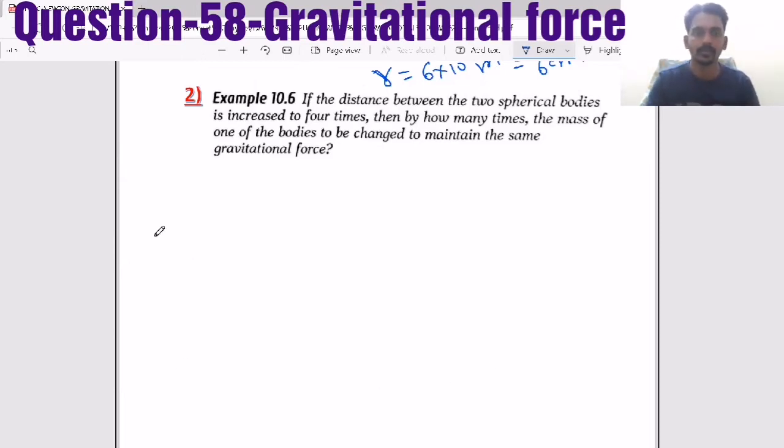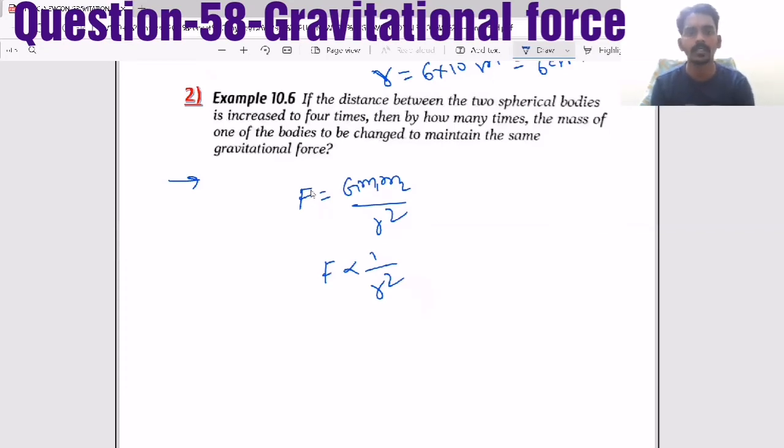Now, if the distance between two spherical bodies is increased to 4 times, generally the force formula is G m1 m2 by r square. That means force is inversely proportional to the square of the distance. Then how many times should the mass of one of the bodies be changed to maintain the same gravitational force? So any one mass is to be changed so that the same force should be there. Let's say I will change m1. That means G is constant here, m2 is constant. Only m1 and r are changing.